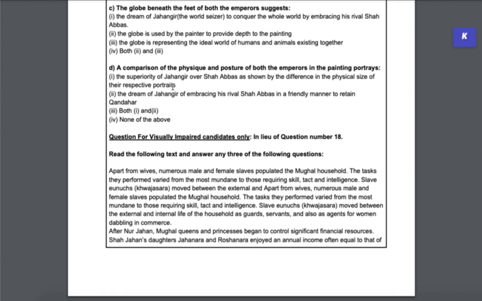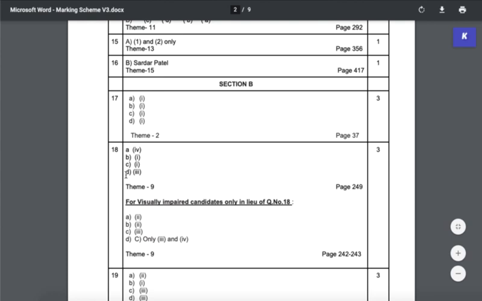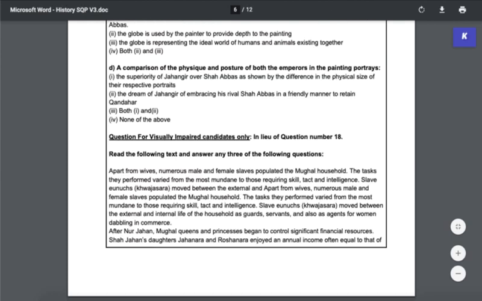And then comparison of the physique and posture of both the emperors in the painting portrays the superiority of Jahangir over Shah Abbas, as shown by the difference in the physical size. I think this sentence is actually there in the textbook when they're describing this painting. The dream of Jahangir of his rival Shah Abbas in a friendly manner to retain Kandahar. Feels likely. So let's see if answer D is actually option 3. Yes, that's right. So therefore we see that both those statements are actually true.